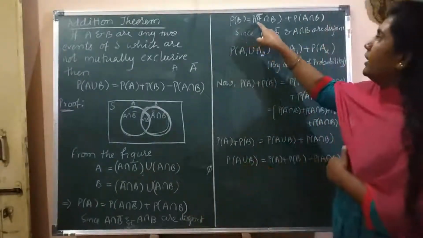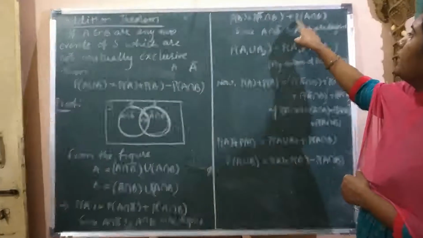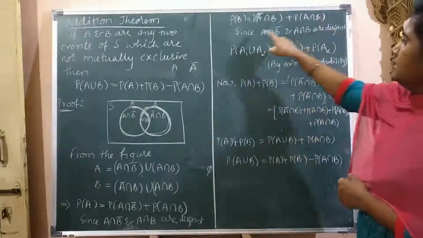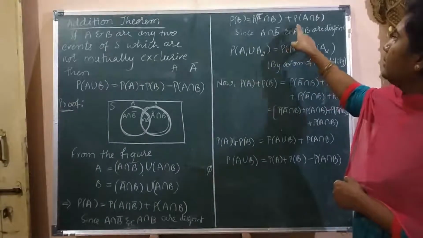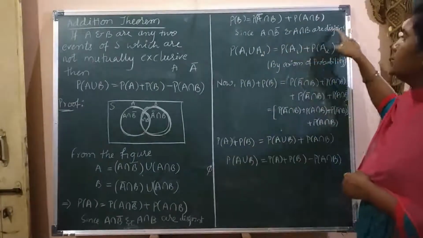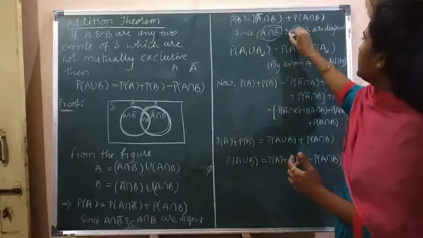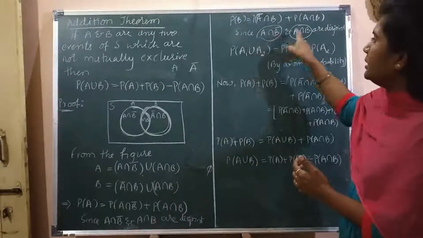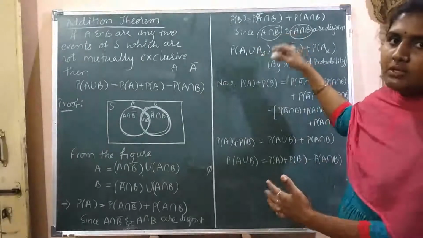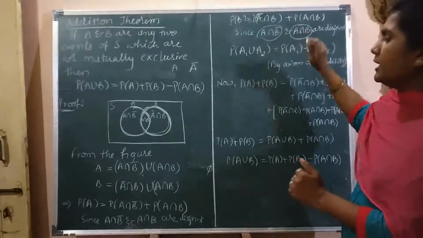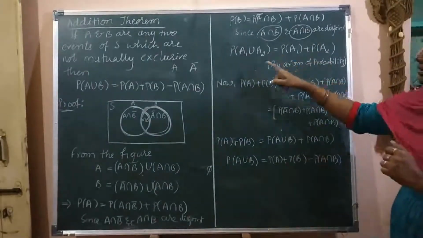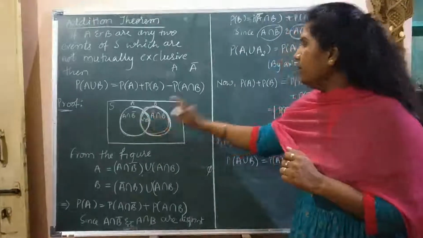Next, P of B is equal to P of A bar intersection B plus P of A intersection B, since these two sets are disjoint, meaning they are not related to each other.